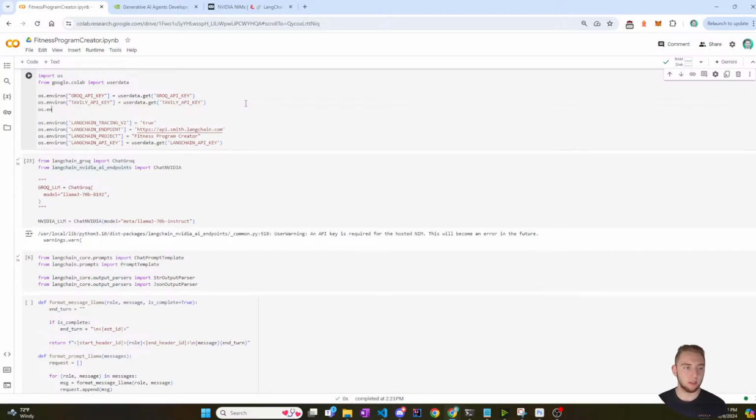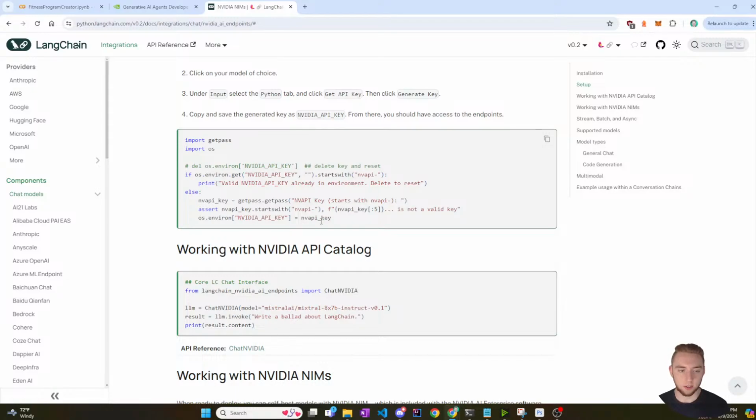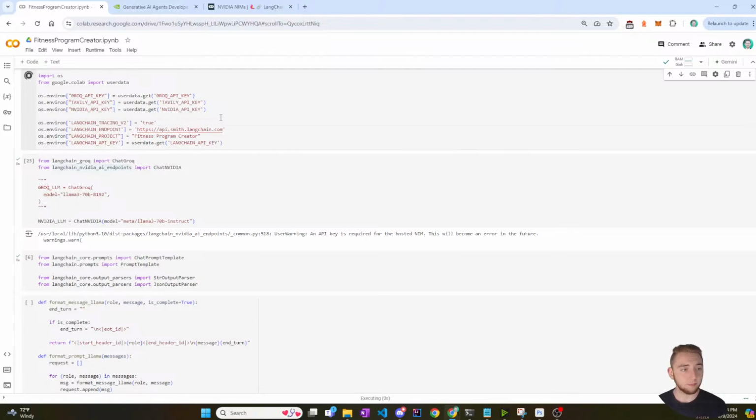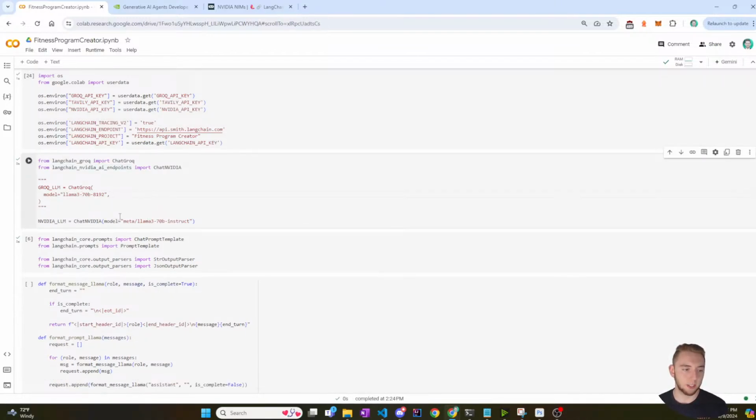All right, so os.environ. I already have in my user data for the secrets here in the Google Colab the NVIDIA API key. And obviously, I'm not going to show that here. But to get that in Google Colab, you just do userdata.get, and then you say NVIDIA API key. So that's the name of the secret in the Google Colab, and then I'm also going to make that the environment variable. Yeah, I just need to set that as the environment variable. So I'm going to run this, and then rerun this cell to get the model, and no error this time. There's a warning before that said that I needed the API key, but now I have it. So that is good.